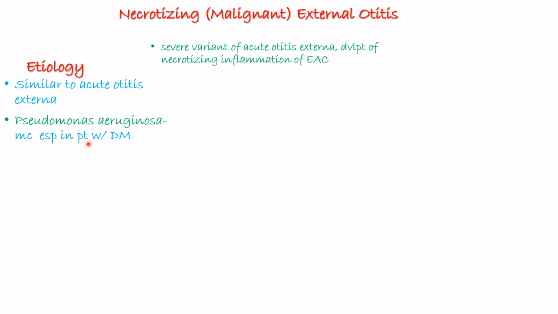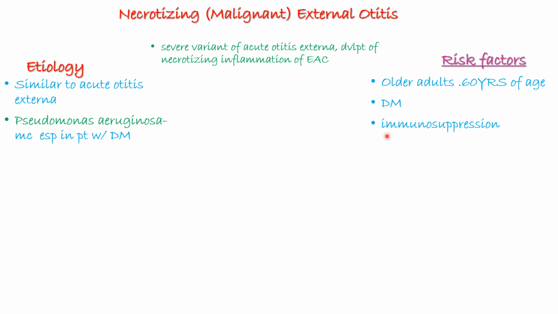And this disease usually develops in patients who are immunosuppressed, or commonly in patients who have diabetes mellitus. So risk factors, I've already mentioned them, and the first one is all adults older than 60 years of age. In addition to that, we have diabetes mellitus. In addition to that, we have immunosuppression, and immunosuppression varies from secondary to primary. It could be drugs, it could be infection, or it could be primary.